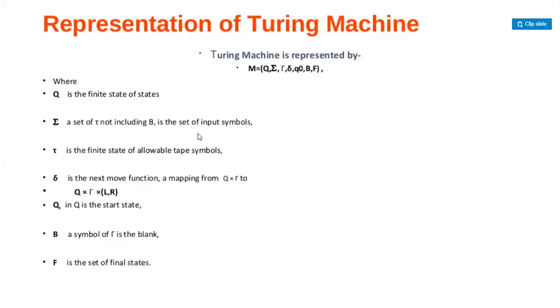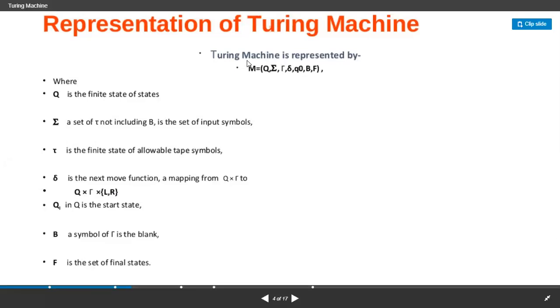of the Turing machine. It is a mathematical definition of a Turing machine. And if you know the seven tuples, it is very easy for you to recognize whether you are designing for the PDA or you are designing for the Turing machine. Just recall what the definition of the PDA is.